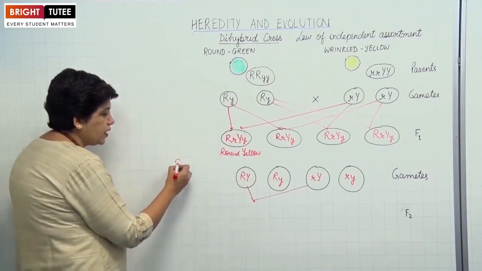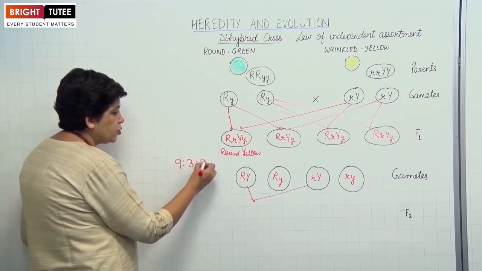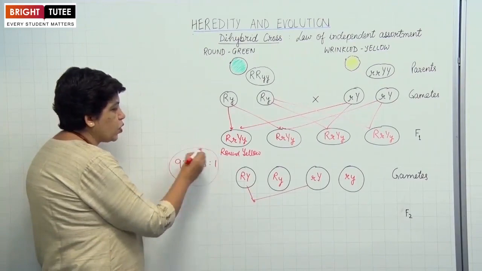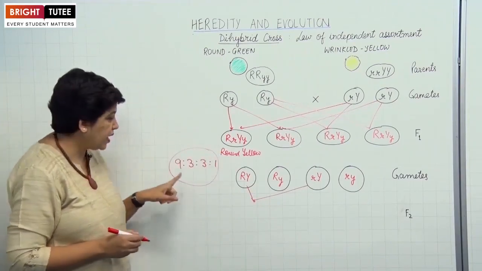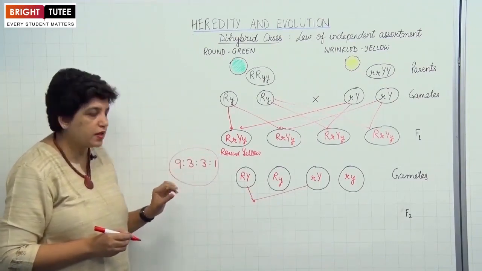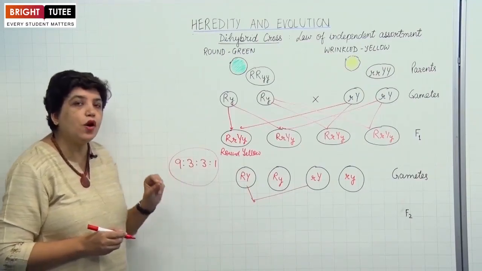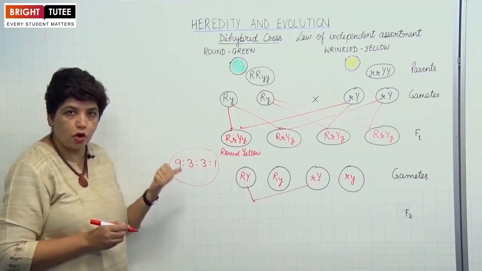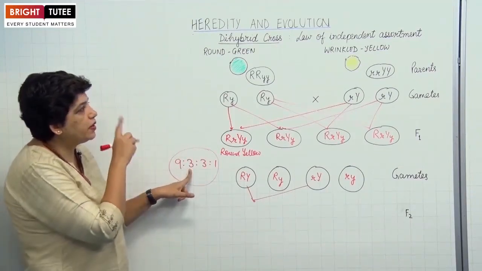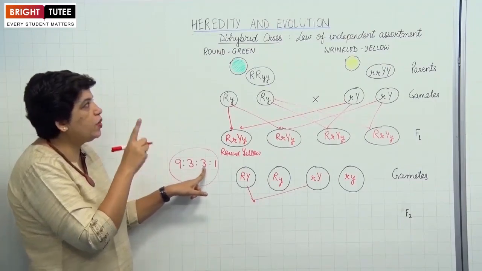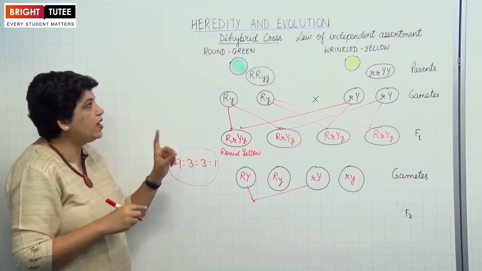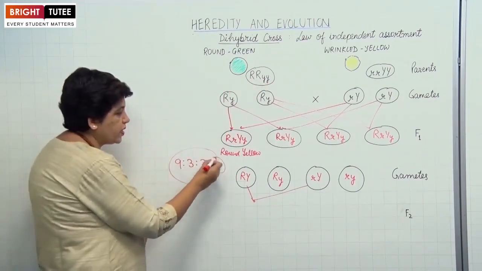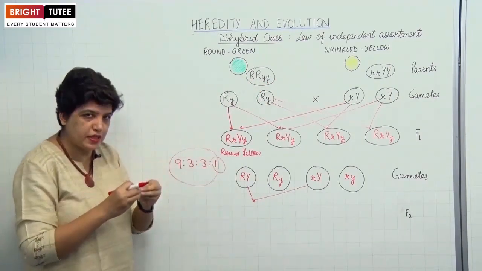The ratio was 9:3:3:1 of these 4 plants. This ratio is called the dihybrid ratio. 9 out of 16 plants, this total is 16. So 9 out of these 16 plants were round and yellow, that is both the dominant genes. 3 were round and green, 3 were wrinkled yellow, but only 1 was wrinkled and green in color, both the recessive genes. This 1 represents wrinkled green, both the recessive genes.